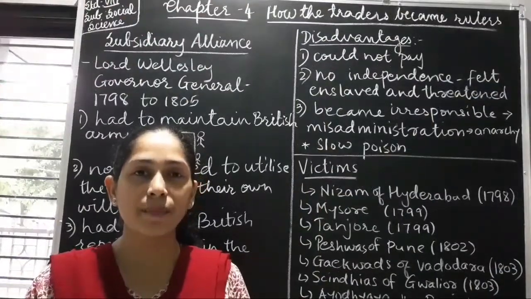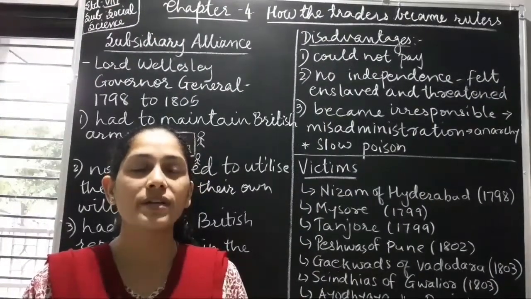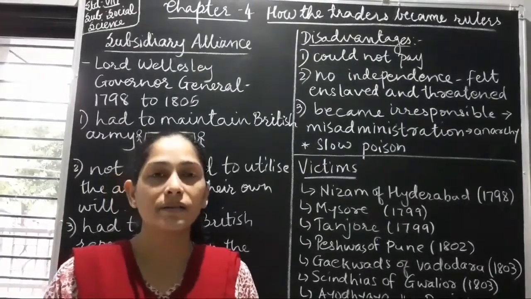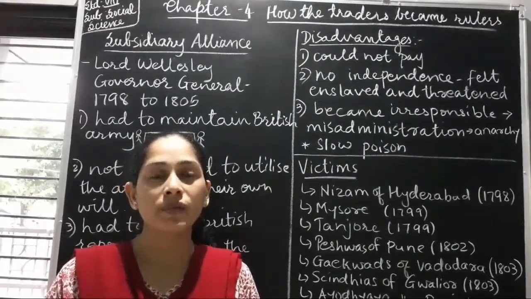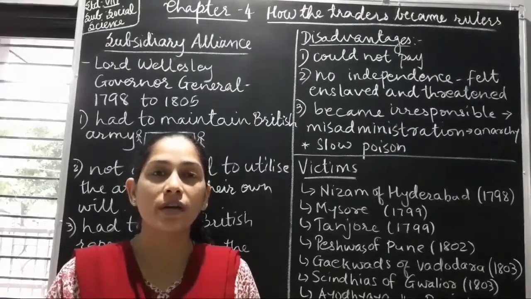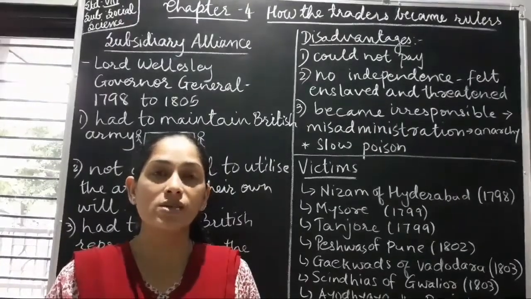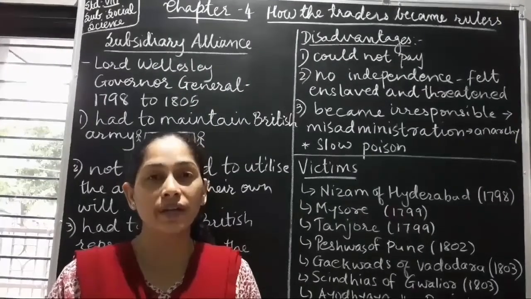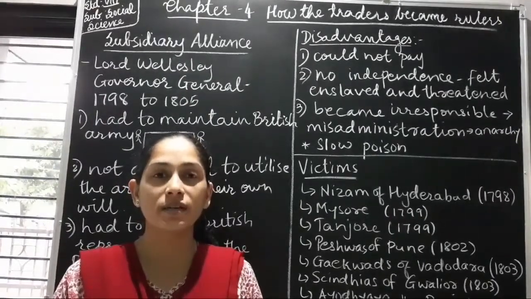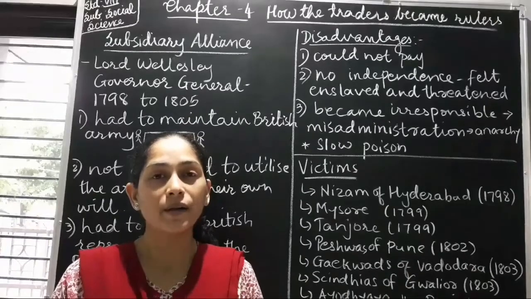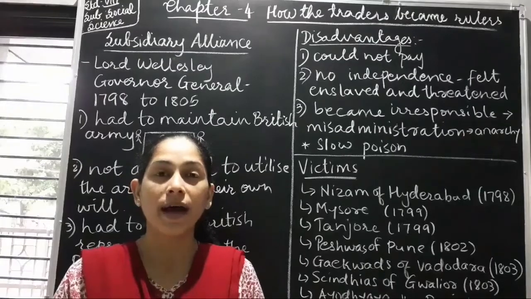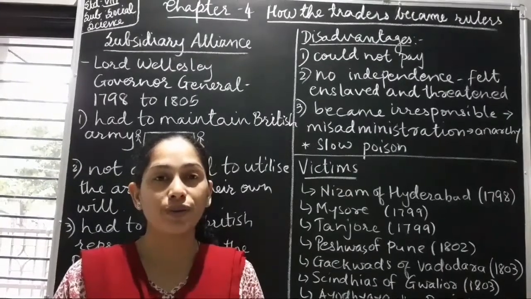We are starting with chapter 4, how the traders became rulers. In the first chapter we had learned that till the 18th century, India was very prosperous. It was famous for its culture and prosperity, right? And people were eager to trade with India. We had Portuguese, Dutch, French people and also Britishers who came to India and wanted to trade here and earn a lot of profit out of it.